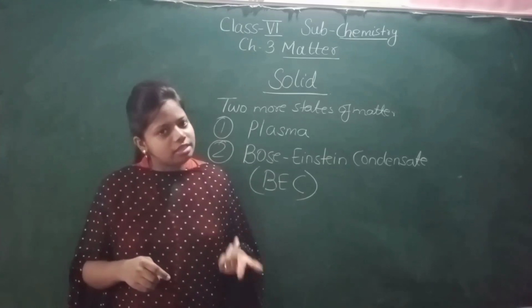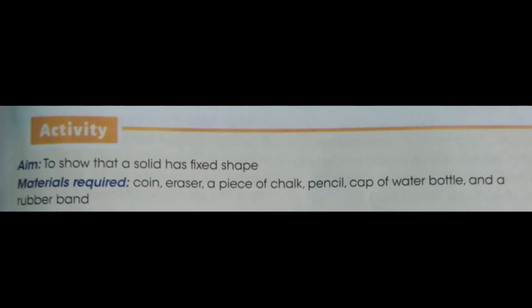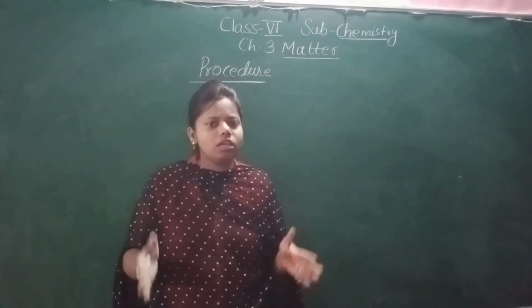Let's start with activity 1. The aim is to show that a solid has a fixed shape. Materials required: a coin, an eraser, a piece of chalk, a pencil, the cap of a water bottle and a rubber band. Now what is the procedure?